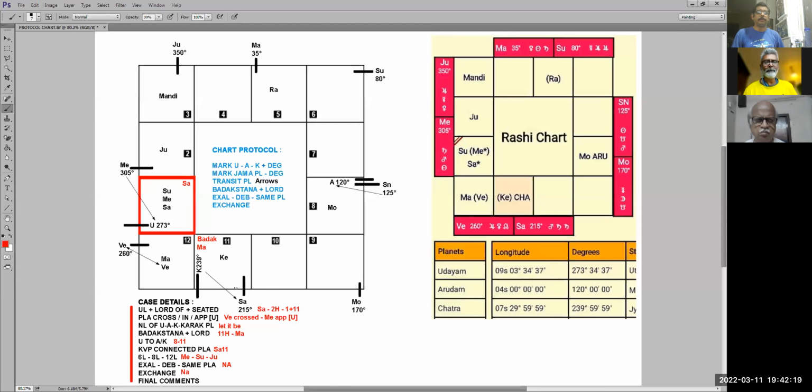Now what I want you to do is, all this that we have collected over here, I want you to tell me what that means. All this that I've marked is firstly the verification for the question, but like I keep saying, it also gives you the answer to the questions. So now one by one, just answer me. You can raise your hands or answer, no problem. This is going to tell you something about the query. Okay, so Udayam Lord is Saturn.